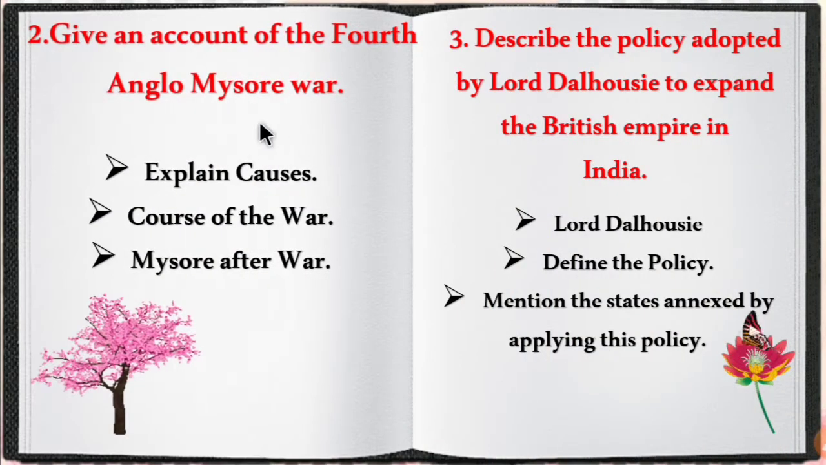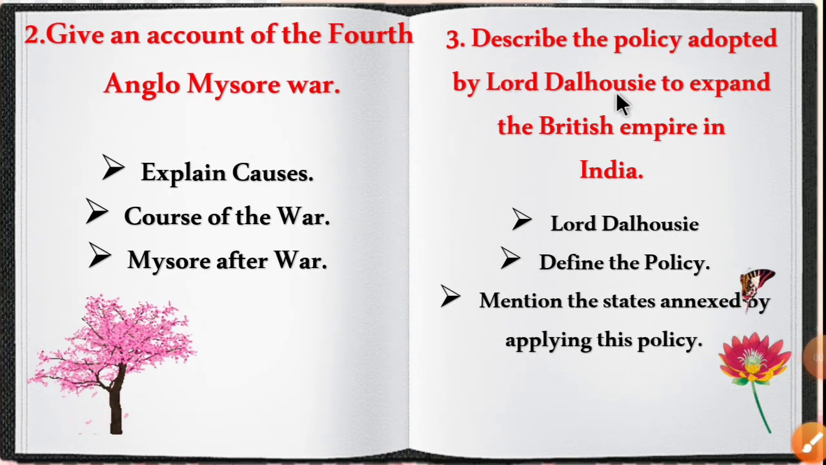Let's move on to the second question. Give an account of the Fourth Anglo-Mysore War. Similarly, explain the causes for the Fourth Anglo-Mysore War. Then the course of the war: during the war, who fought in which territory. And then the result of the war. After the war, Mysore was ruled by Krishna Raja Wodeyar. You have to explain this.